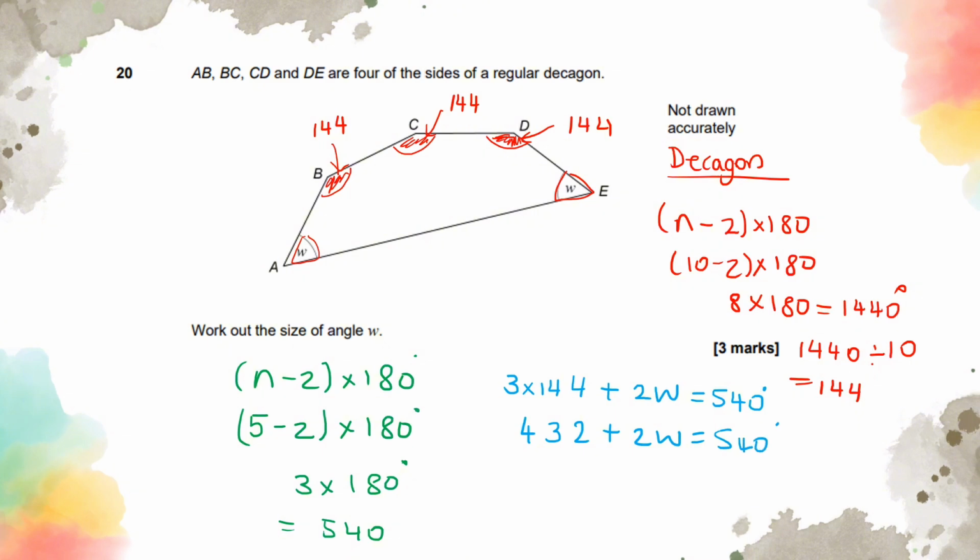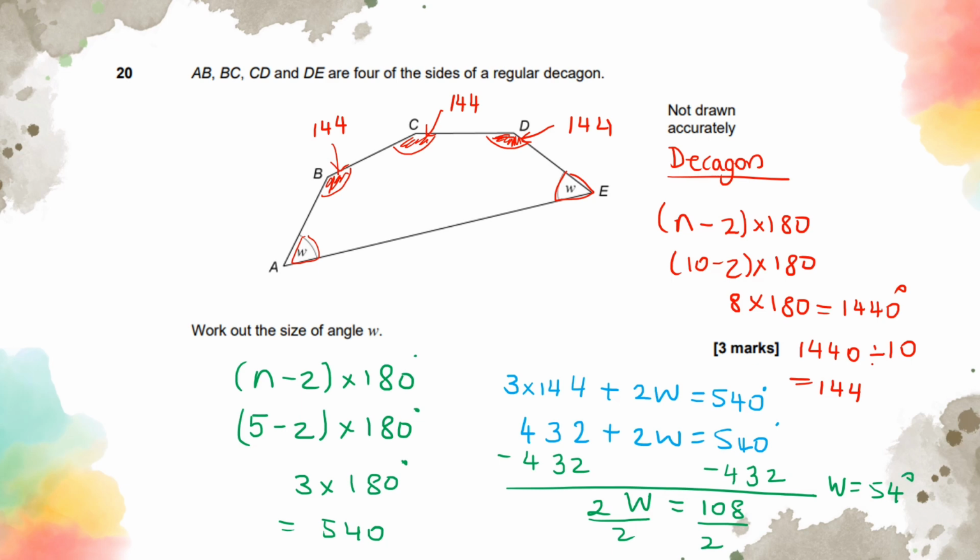We now need to solve it to find out what w is. So we take 432 away from both sides, which is 2w is 108, divided by 2, divided by 2. So w is going to be 54 degrees. And this is how we get full marks from this question.